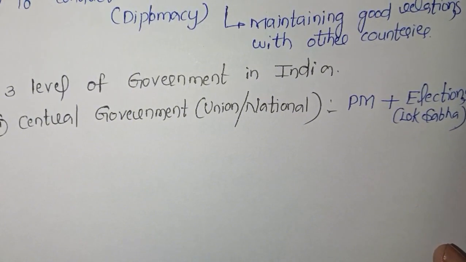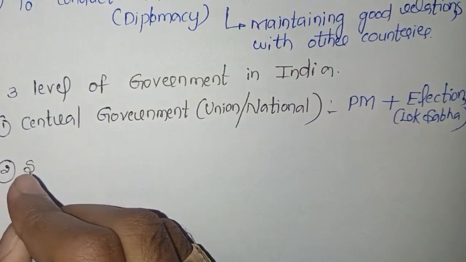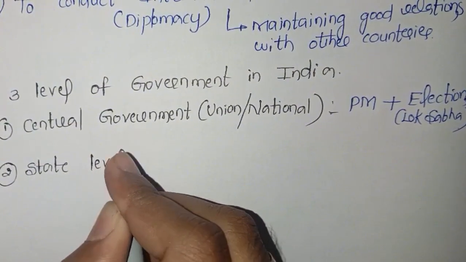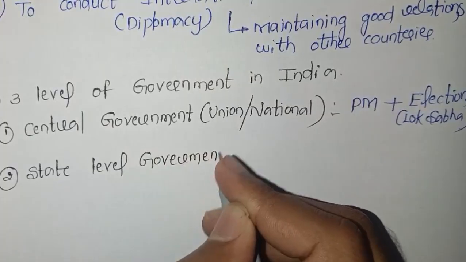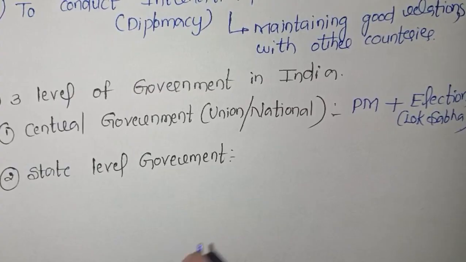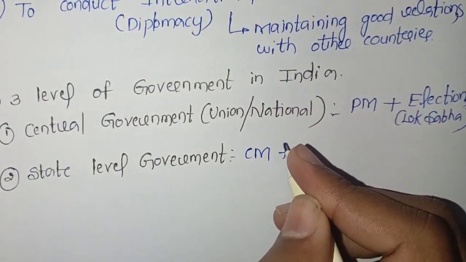In detail we will discuss in upcoming chapters what is central government, how the elections are conducted, and how the representatives will work. Next level government is state level government. I hope you all are understanding very well. State level government is headed by our chief minister of the state.